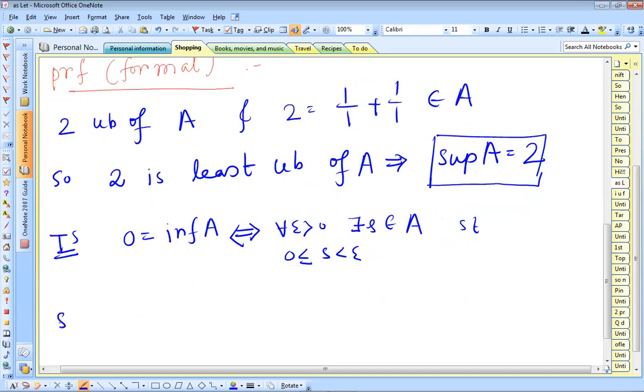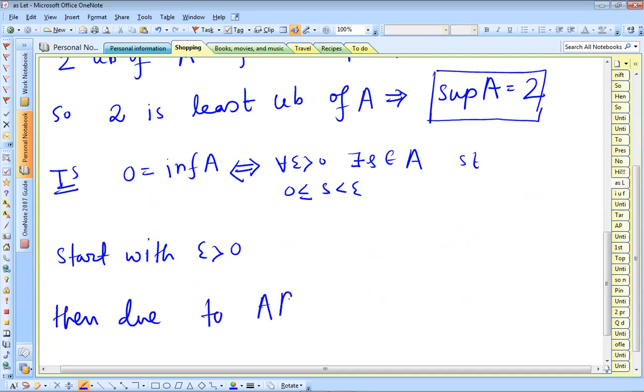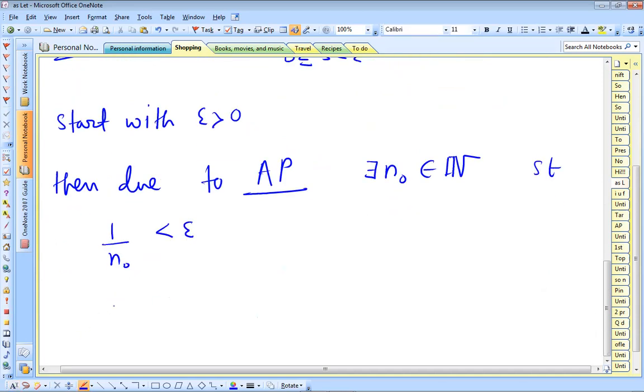So what we need to do is start with epsilon greater than 0. Then, due to the Archimedean property, we can find an n naught, which is a natural number, such that 1 by n naught is less than epsilon. Now this can be written as 1 by 2 n naught plus 1 by 2 n naught, and this is less than epsilon.